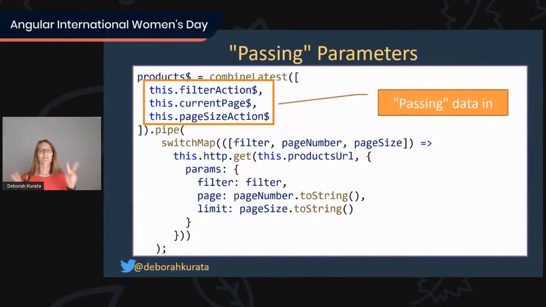And again, this is how we're passing parameters by using combineLatest. So notice we don't have a data stream in this case because we're going to be passing all of this to the backend server. So we have our action, we have our current page, we have our page size, and that's how we're passing the data. Then we can do our switchMap, and we've got our array destructuring, so we can name those things nice variables, and we define our parameters for our HTTP GET.